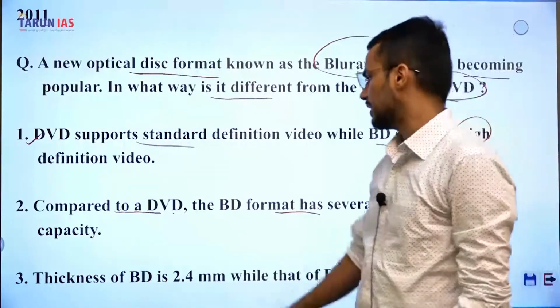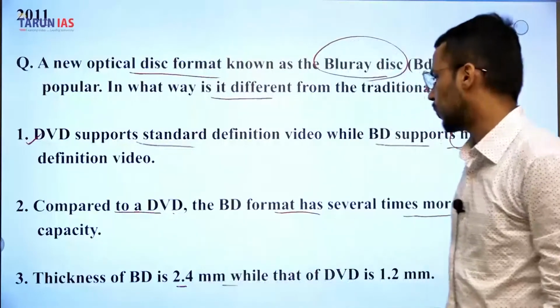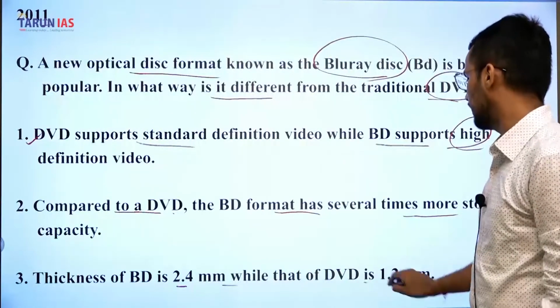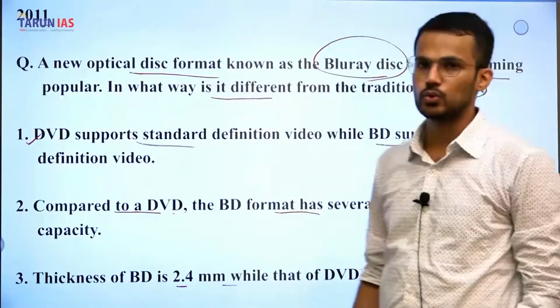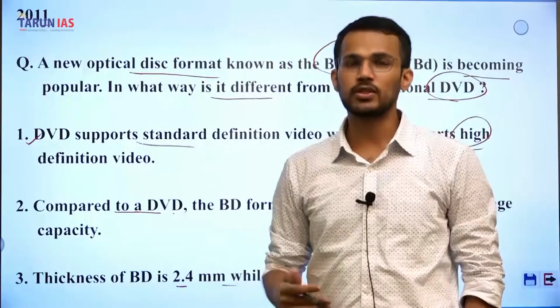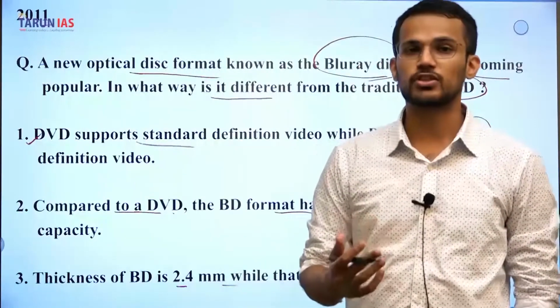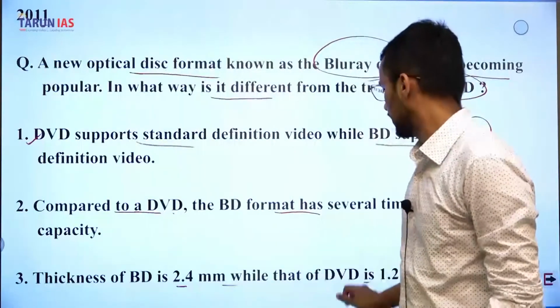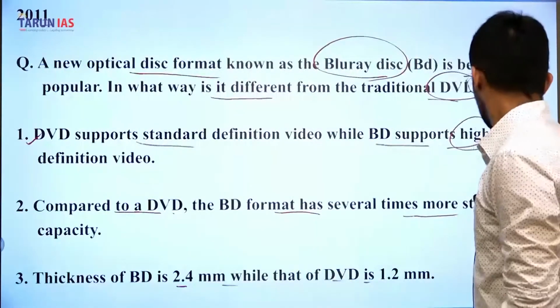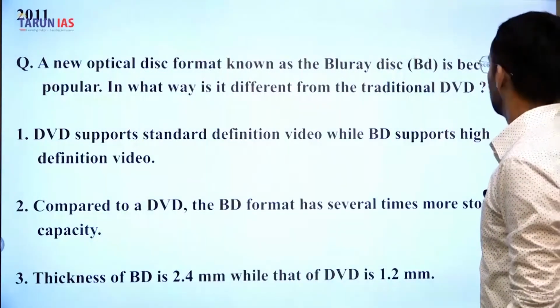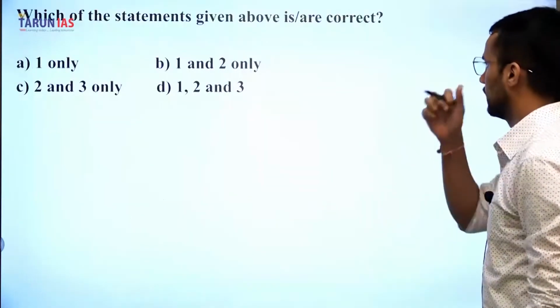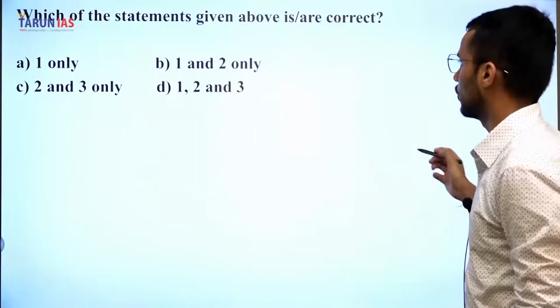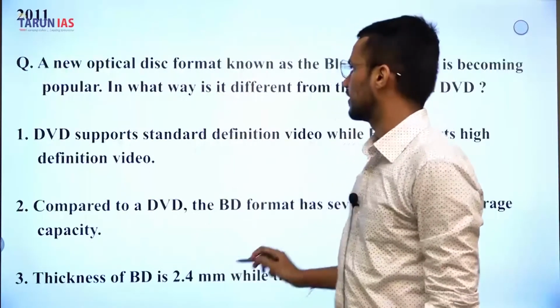Next, thickness of Blu-ray disc is 2.4 mm while DVD is 1.2 mm. So with respect to size, there is not much difference between the Blu-ray disc and DVDs. Based upon this discussion, statements 1 and 2 are correct.